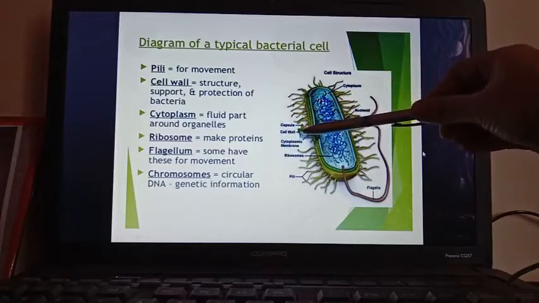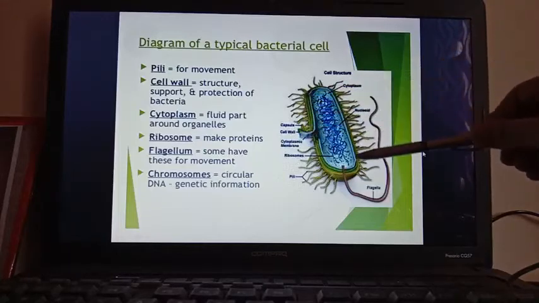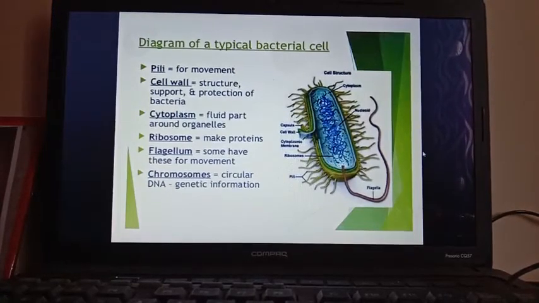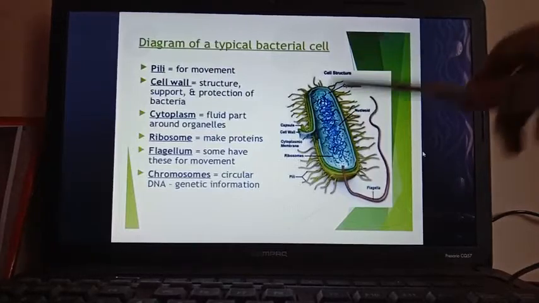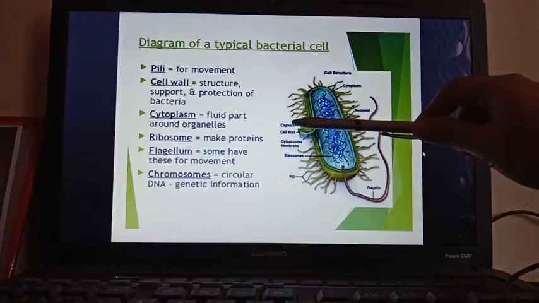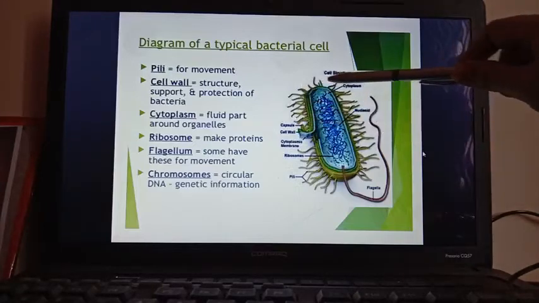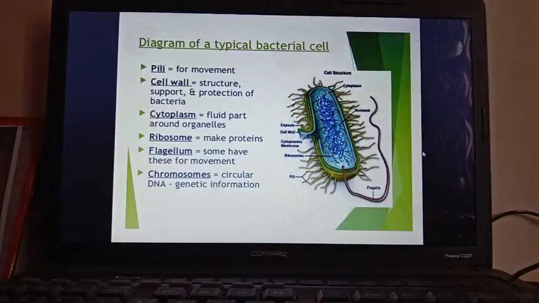Cell wall, this one is the cell wall. Outside the cell wall, one more layer is present covering the bacterial cell. You can see here that one is the capsule. The capsule is the outermost covering of the bacteria, surrounding the cell wall.